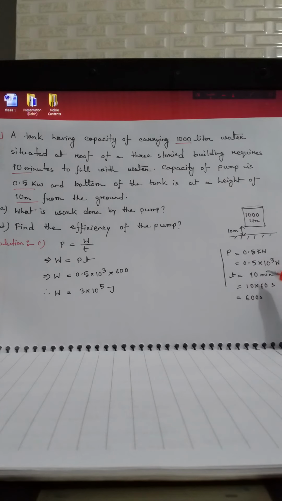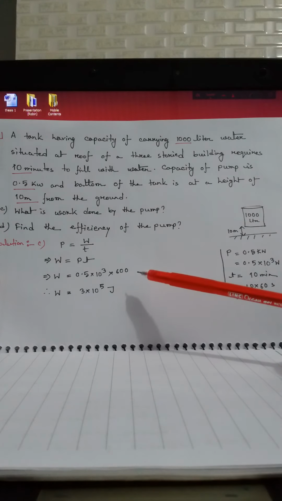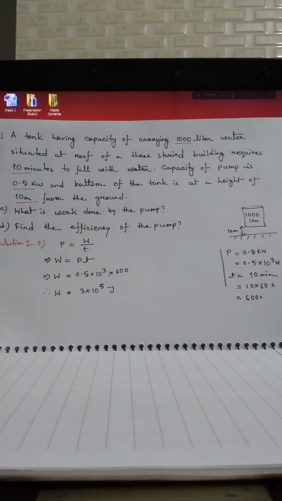Using these values, the maximum work done by the pump will be W equals PT. By putting the values in, we get the total work done by the pump. The maximum work that can be done by the pump is 2 into 10 to the power 5 joule.